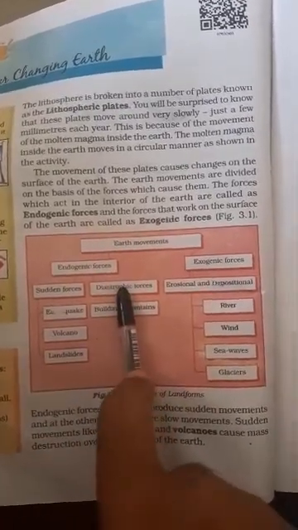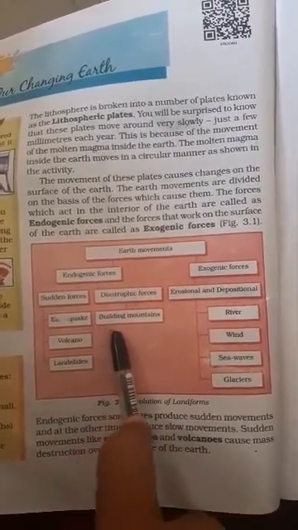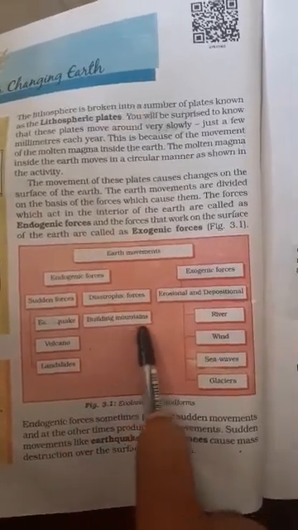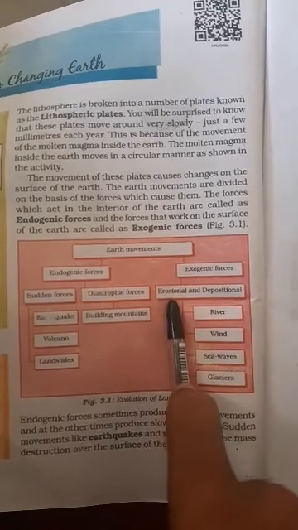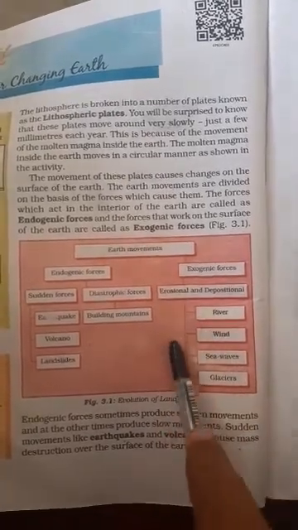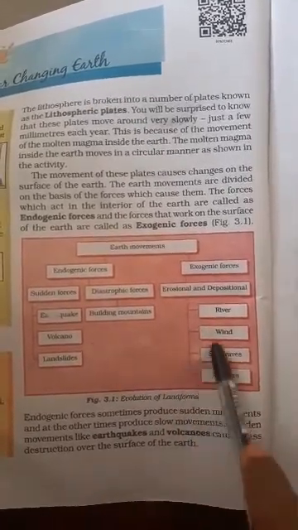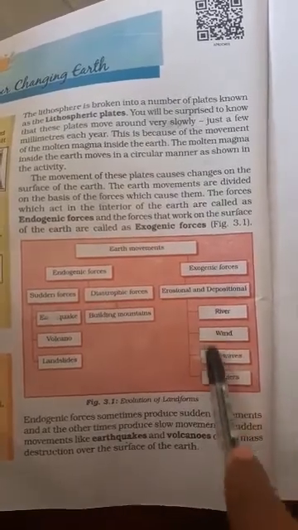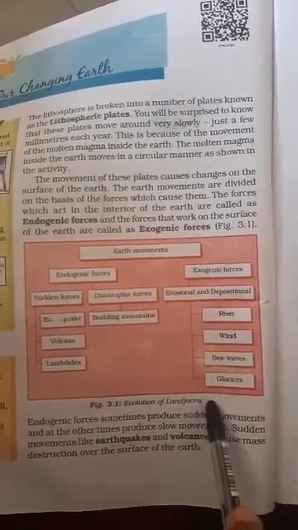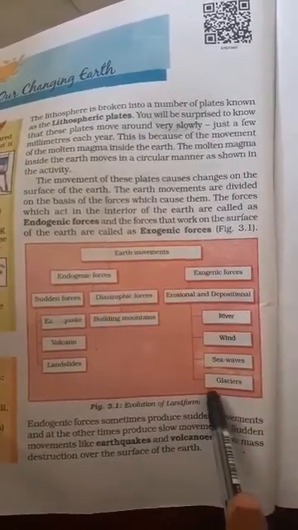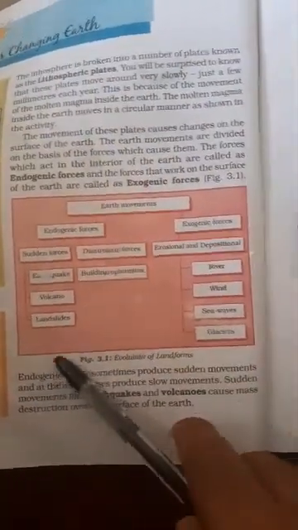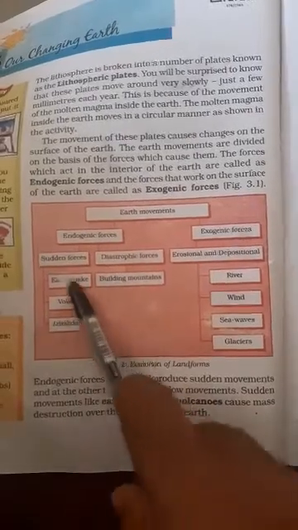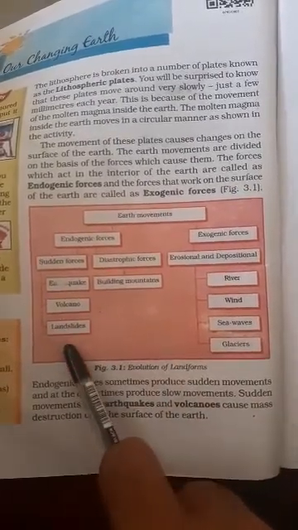In diastrophic forces we learn about the building of mountains. Exogenic forces are erosional and depositional, which come under river, wind, sea waves, and glaciers.